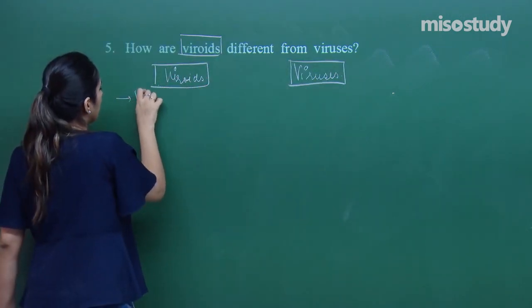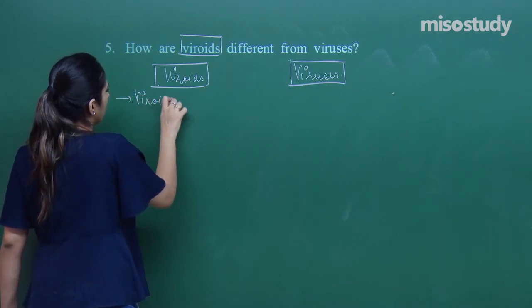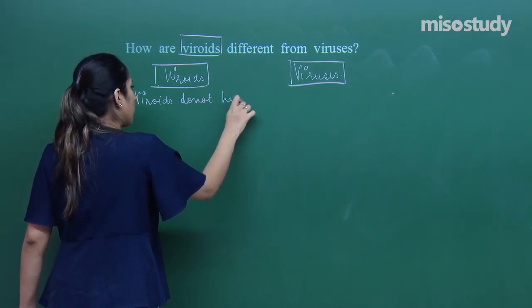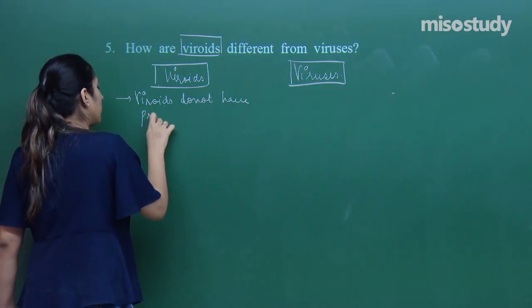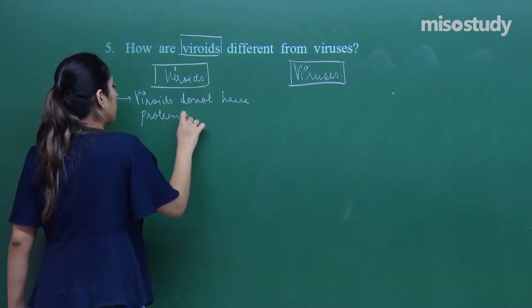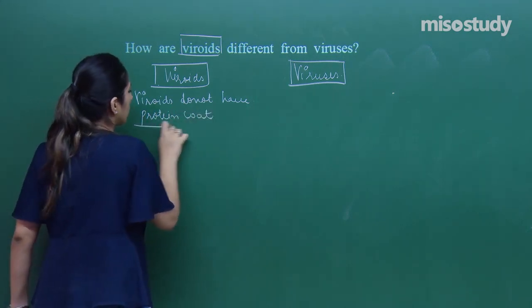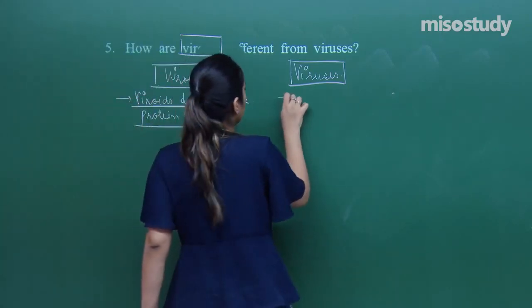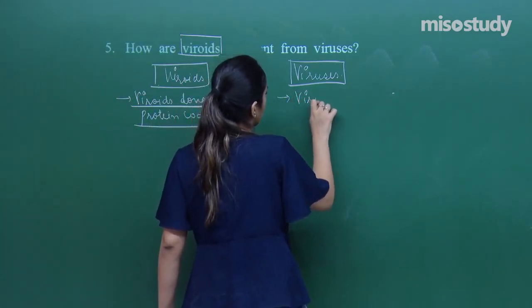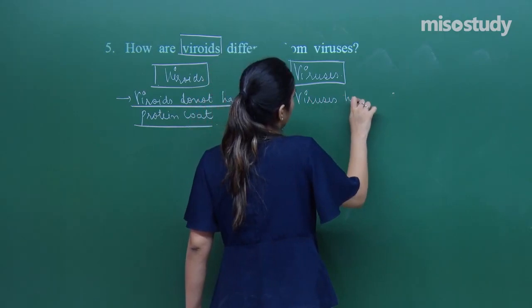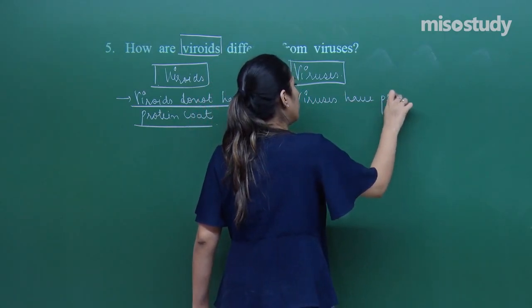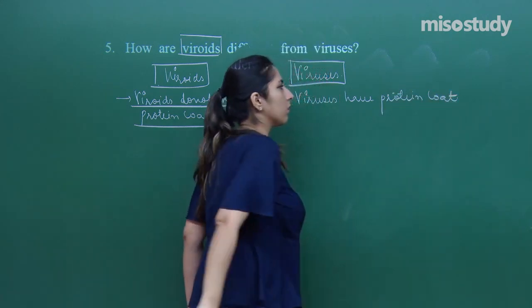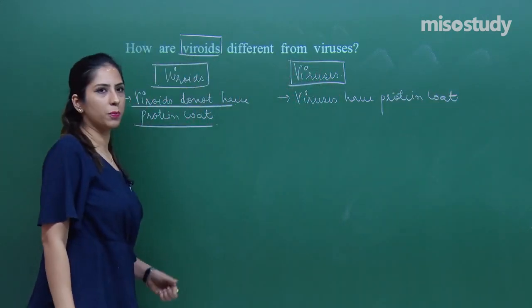Viroids do not have a protein coat, whereas viruses have a protein coat present.